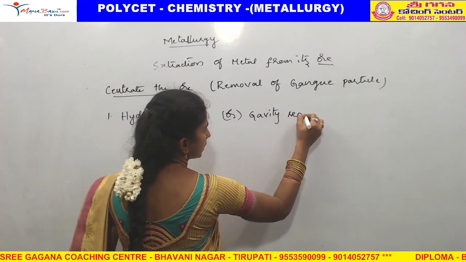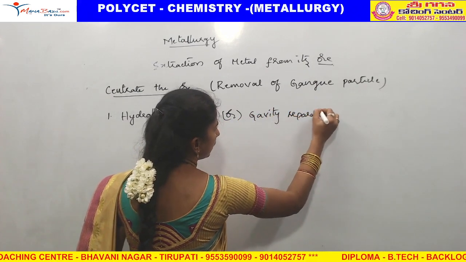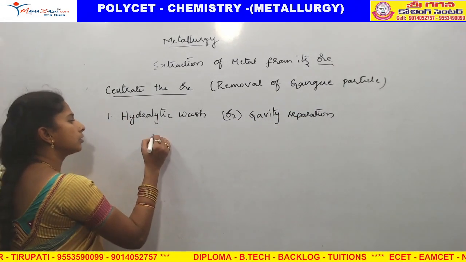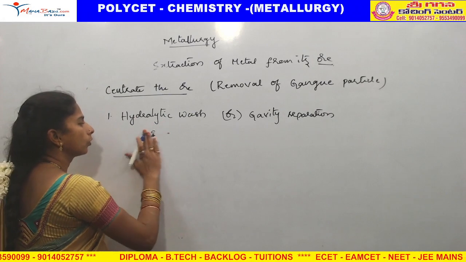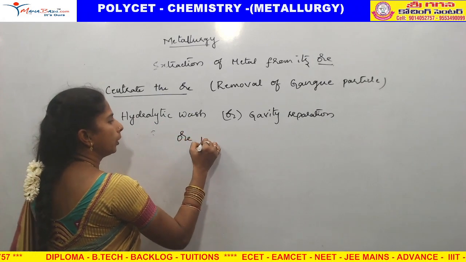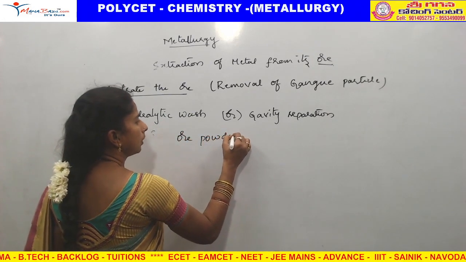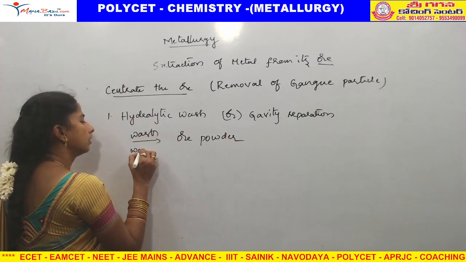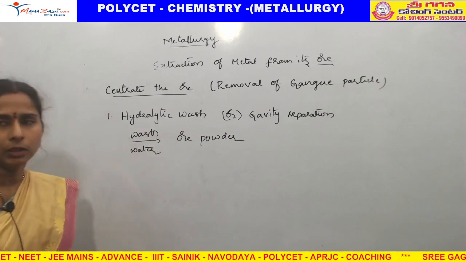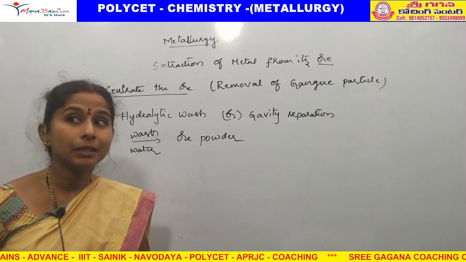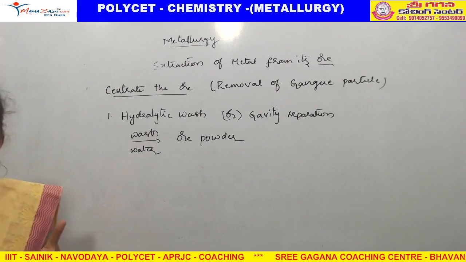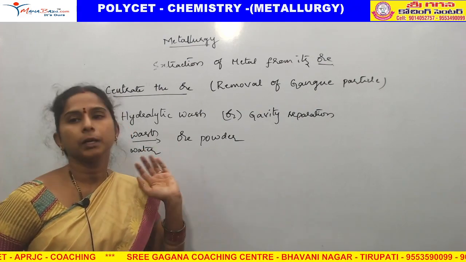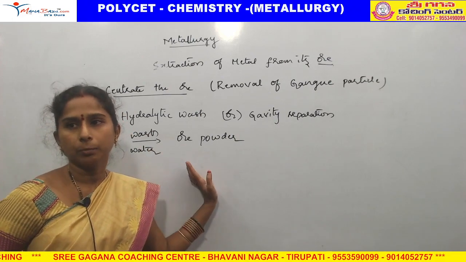Gravity separation. What we are doing? We are taking ore powder and continuously washing it with water. The particles having less density float on the water and wash out with the water.